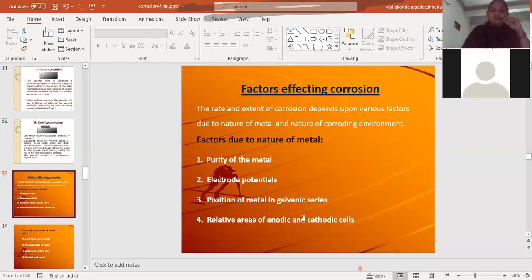If the cathodic area is small, fewer electrons are required, and if the cathodic area is large, more electrons are required, so that will initiate the metal to undergo more oxidation to release more electrons. So the rate of corrosion will always be less when the cathodic area is small and when the anodic area is large. So this is about the relative areas of anode and cathode formed on the electrochemical cell.